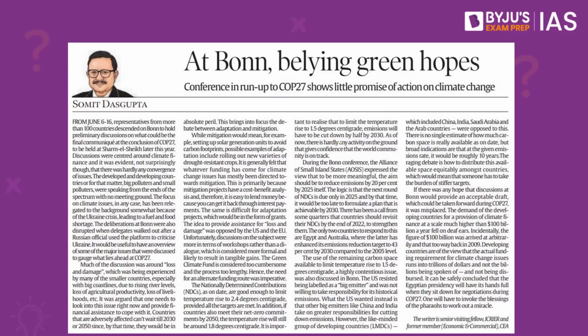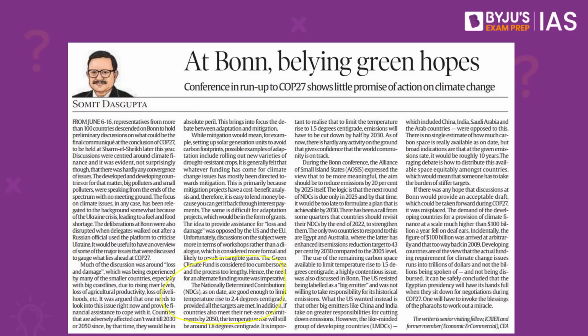It talks about the climate change summit that will come up very shortly this year itself in the form of COP27. The author here talks about the nationally determined contributions, which are only good enough to limit the temperature rise to 2.4 degrees Celsius, while we are hoping to ensure that it does not cross the 2 degrees Celsius mark.